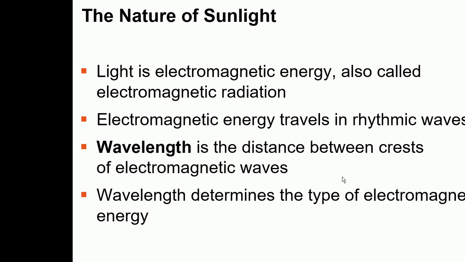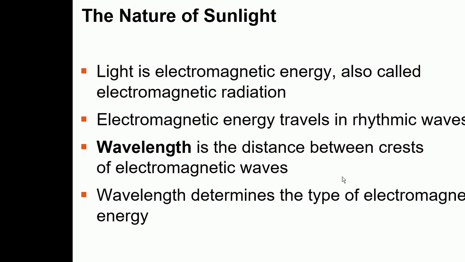First we need the basic terminology and concepts, and then we will move towards the process of photosynthesis, which involves the light reactions and the Calvin cycle.